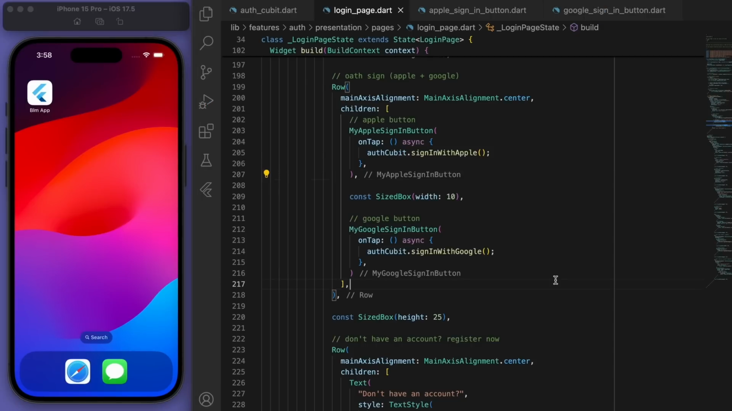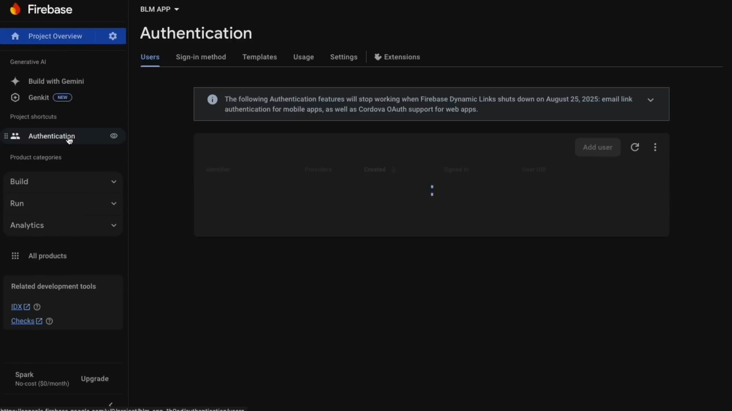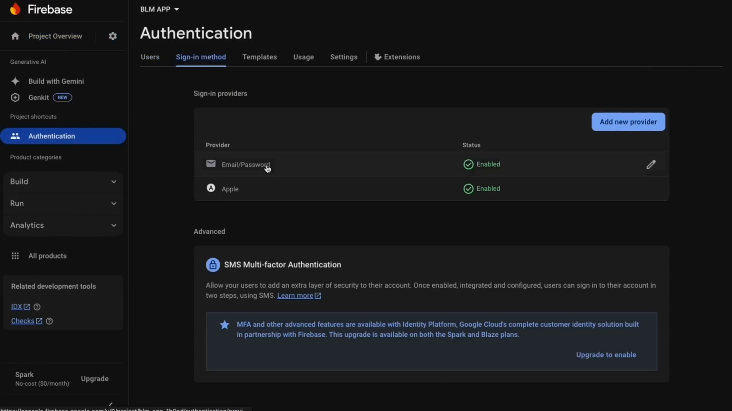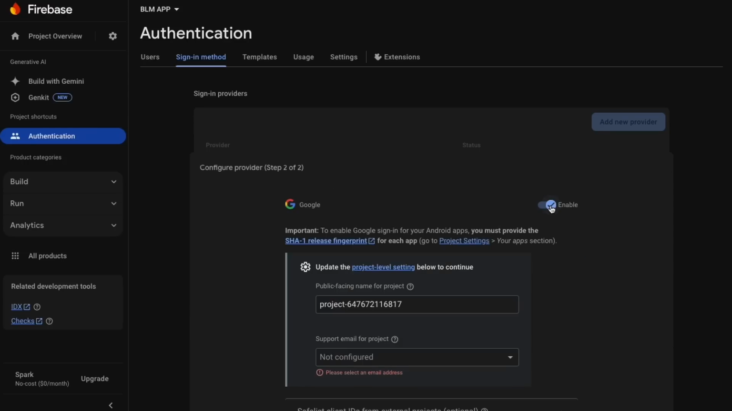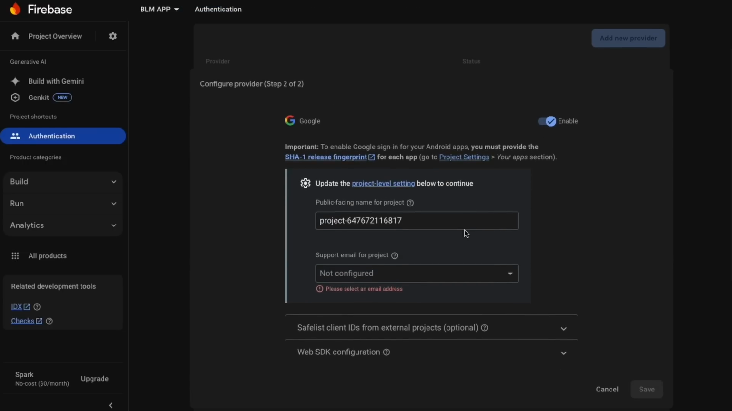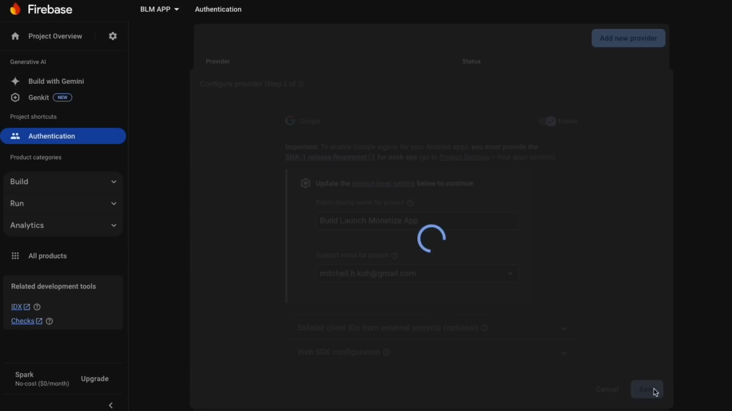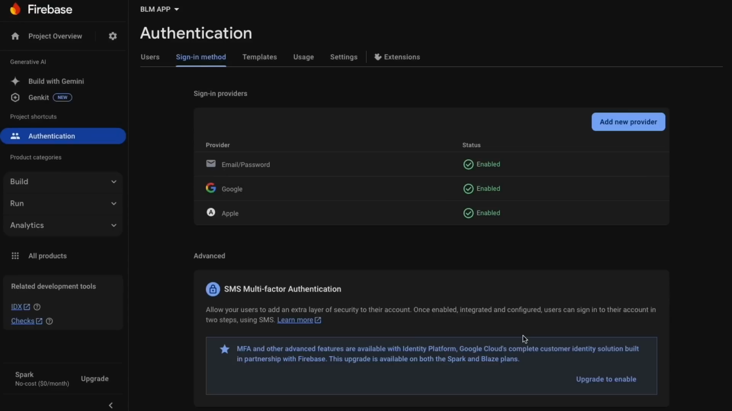That's because we did all the code, but we actually didn't do the Firebase part. So let's come back to Firebase. In our sign-in method, we've got the email and Apple. Now let's add a new provider for Google. You can change the name of this project and select your email. And just click done. Sweet.